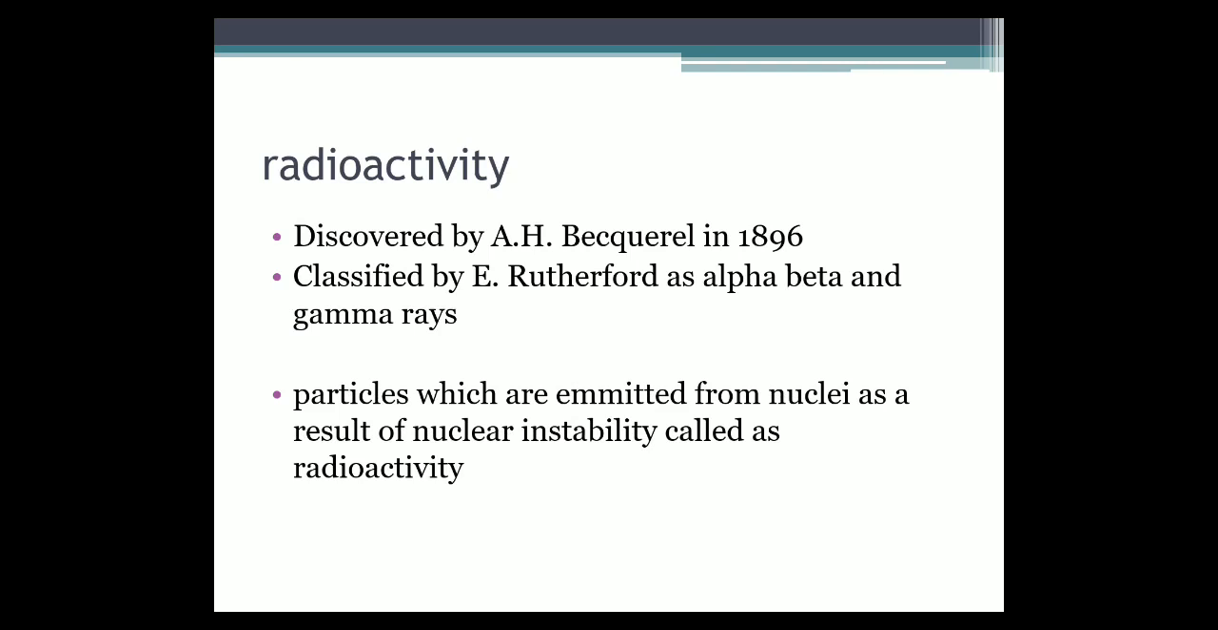This is a very important term, radioactivity. Radioactivity was discovered by A.H. Becquerel in 1896, and it was classified by E. Rutherford as alpha, beta particles and gamma rays. Particles which are emitted from nuclei as a result of nuclear instability are called radioactivity. Okay, radioactive substances: we have to know what is meant by radioactive substances first.